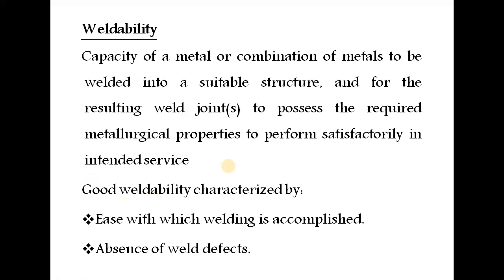When you do secondary operations or further use the joint, it can easily be damaged or collapse. So before you start the work, you have to find out what type of filler wire or electrode suits that particular welding joint or welding process, and whether the particular material is able to accept the welding process. These are the things to keep in mind. Only then should you start the welding process.